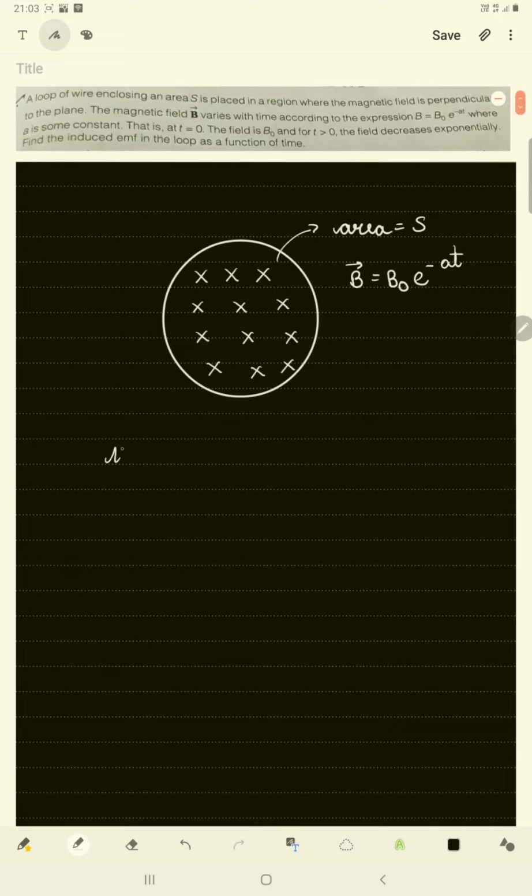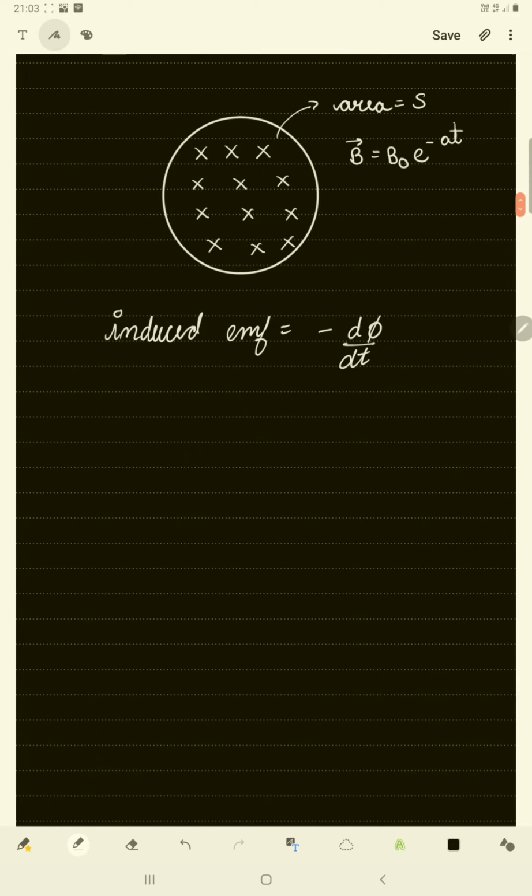So we know that induced EMF is equal to minus d phi upon dt, where we know that phi is equal to B A cos theta.